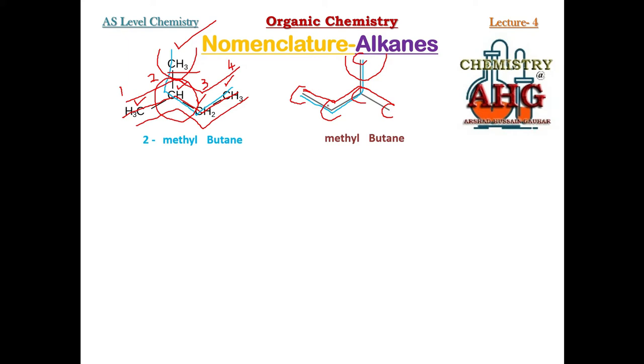Again, you can number this longest chain either from left to right or from right to left. But what must be the focus of your numbering? This carbon must be the focus of our numbering. Why? Because this carbon is the branched carbon, and it must get the least number. Right now this carbon can get the least number if we number from right towards the left side. The branched carbon is attached to carbon number 2. So the name of this skeletal structure is also 2-methyl butane.